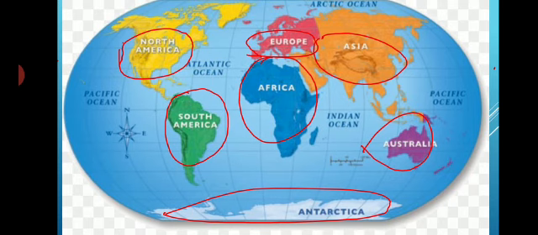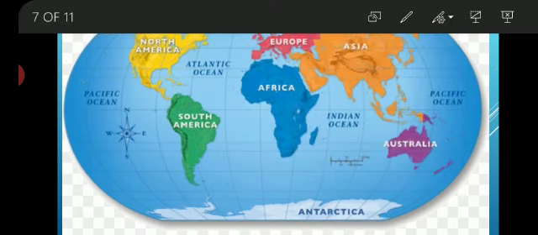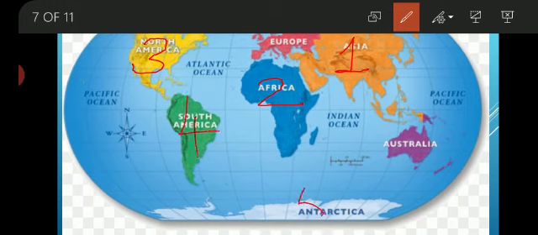Now let's go back and revise and number the continents according to their size: Asia, Africa, North America, South America, Antarctica, Europe, Australia.